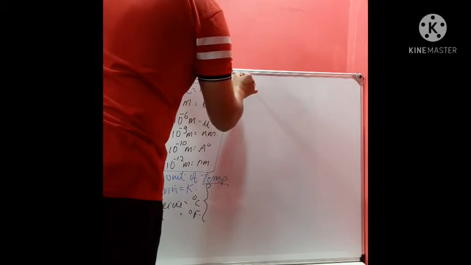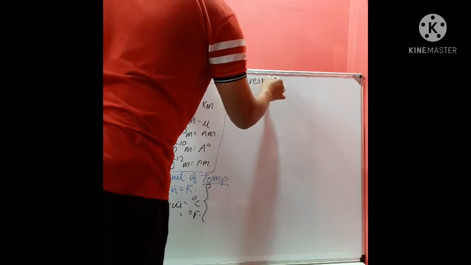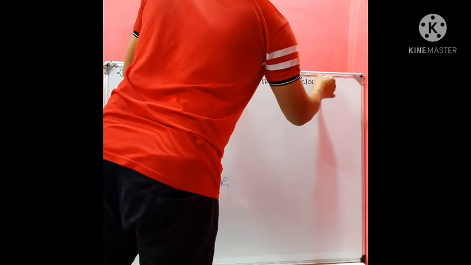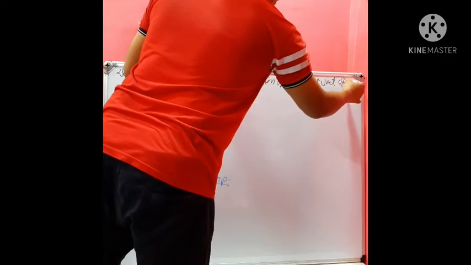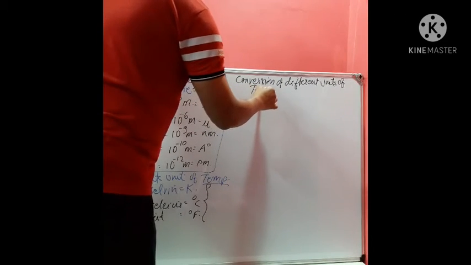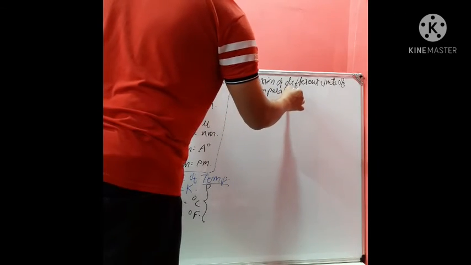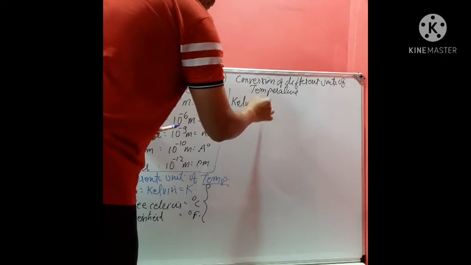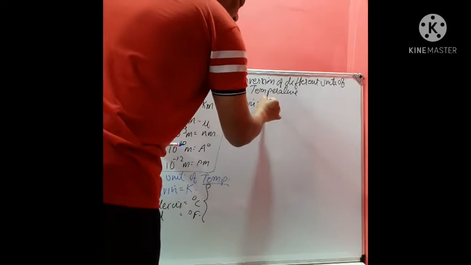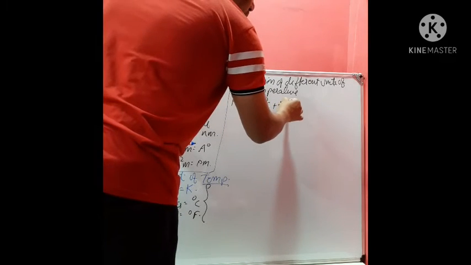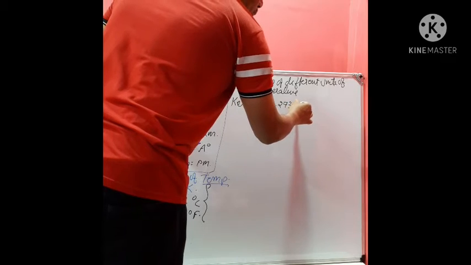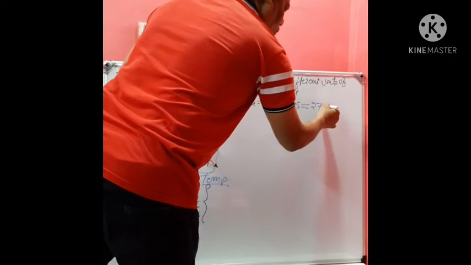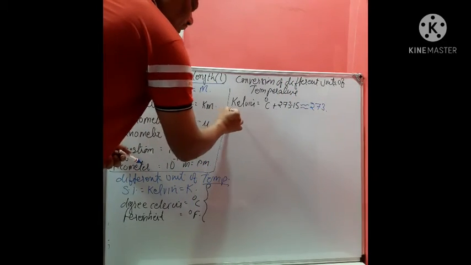Okay. How can we convert? Conversion of different units of temperature. So there is actually some relationship between them. Like Kelvin temperature is equal to the given degree Celsius plus 273.15, or for simplicity, we simply use 273.